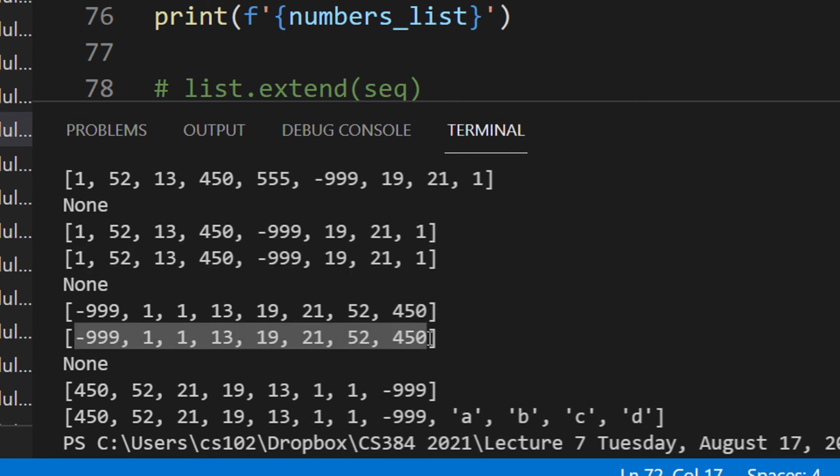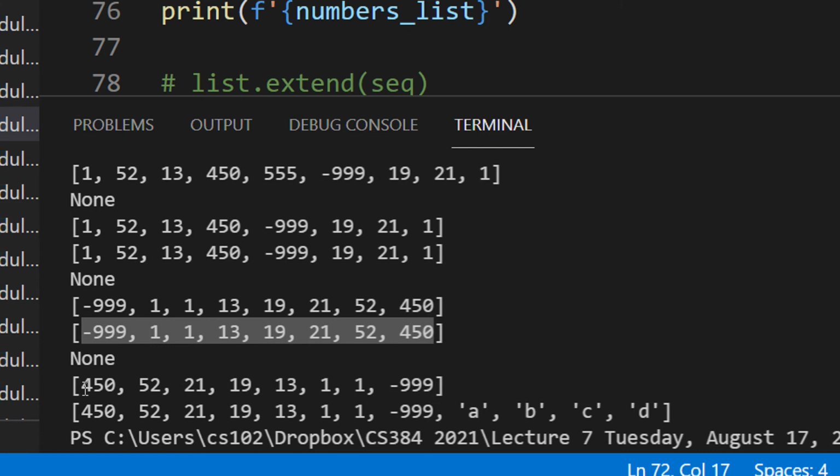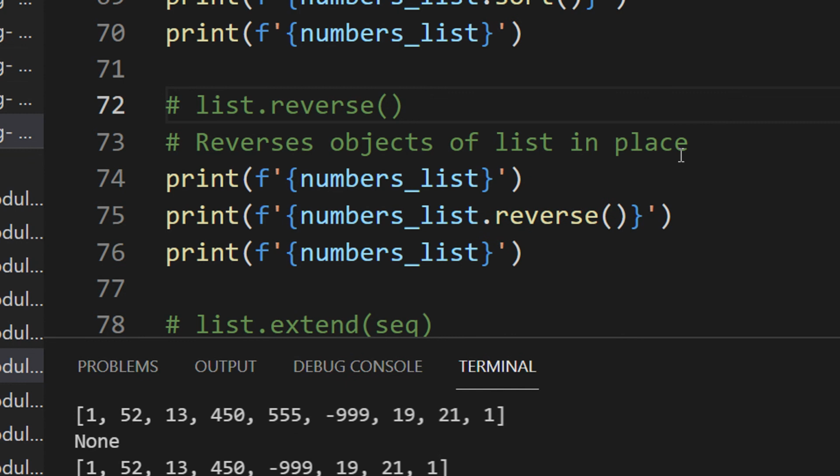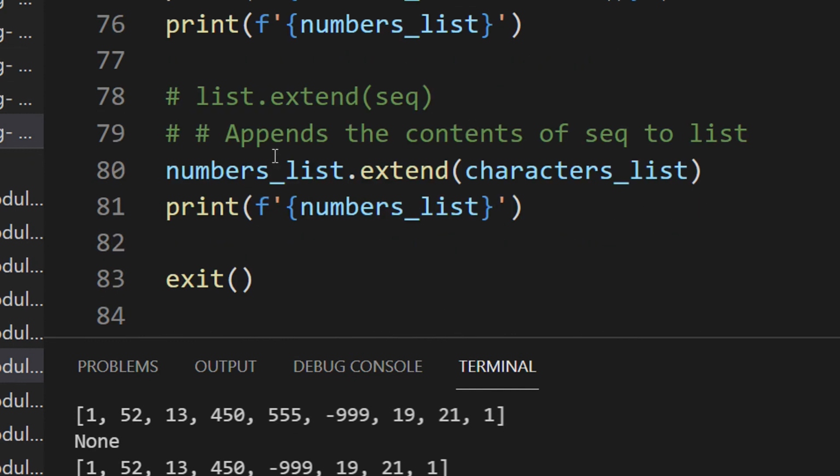You can see we had this particular list when we sorted, and now this is a reverse sorting, highest to lowest. It's more like a reverse sort in the list, you can see.